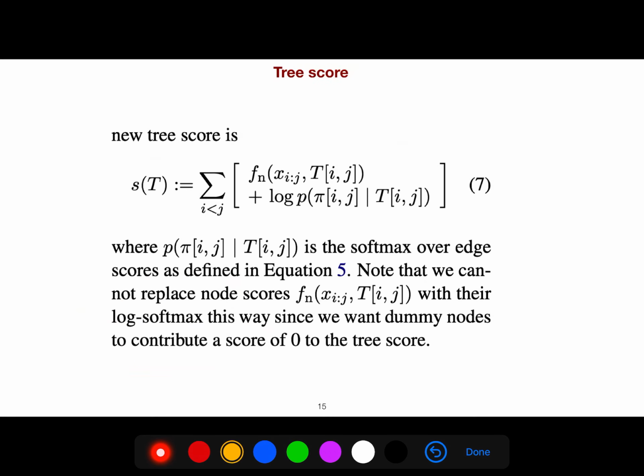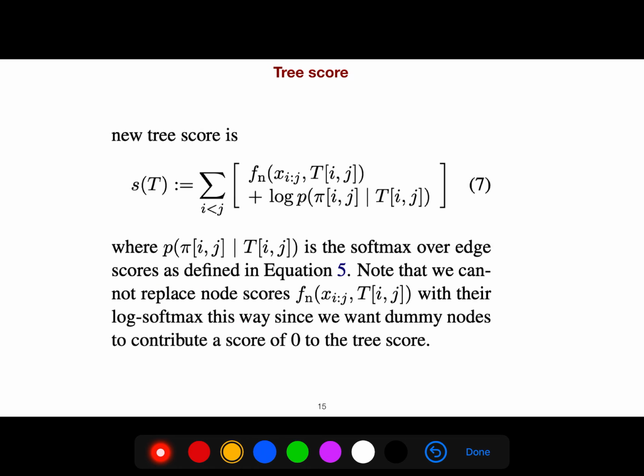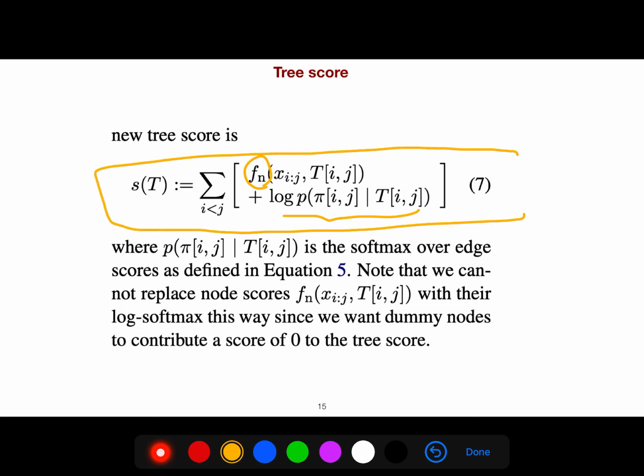And then we talk about the tree score, because now we have nodes and also these parents. By the same analogy, we can say that the second part doesn't contribute. It's not dependent on T, and therefore we can just reduce the tree score to this beautiful formula.